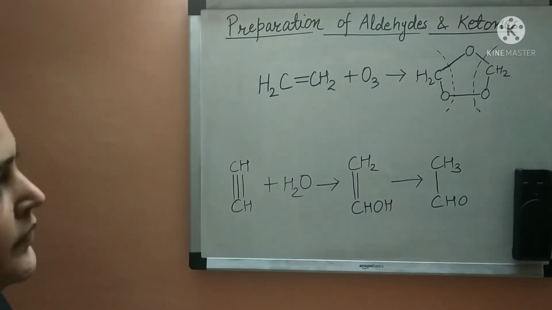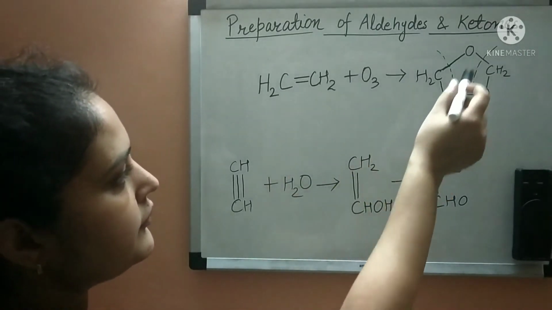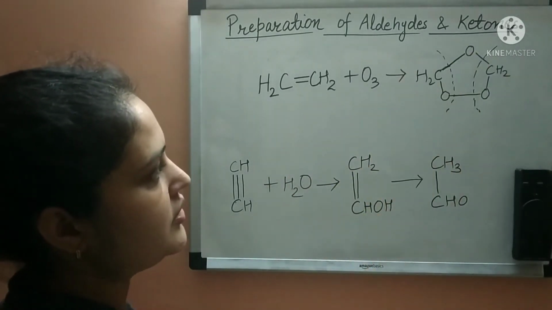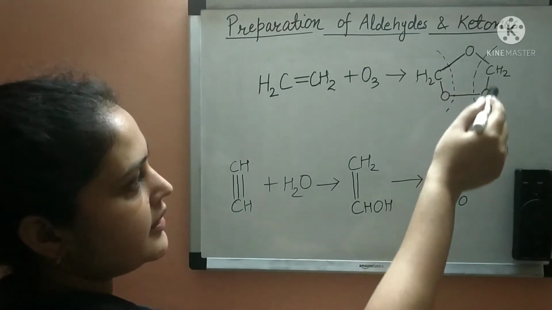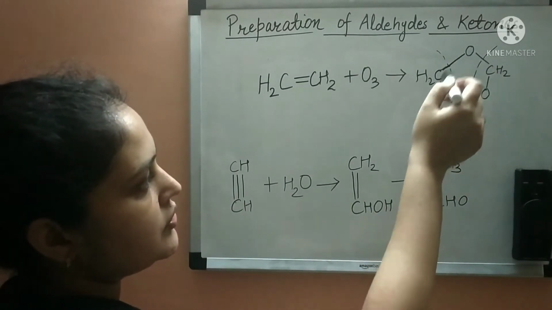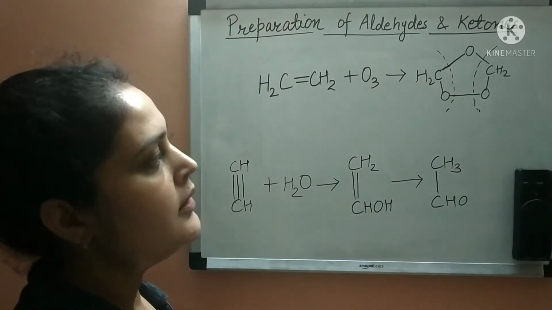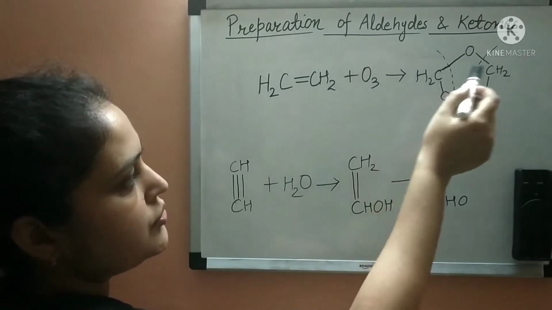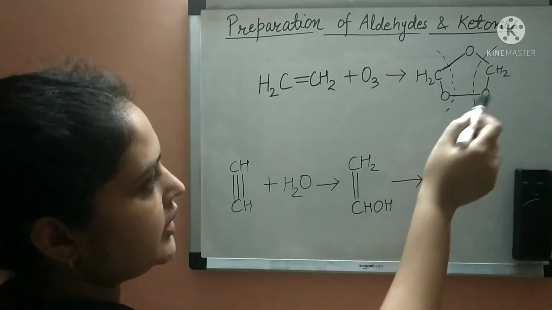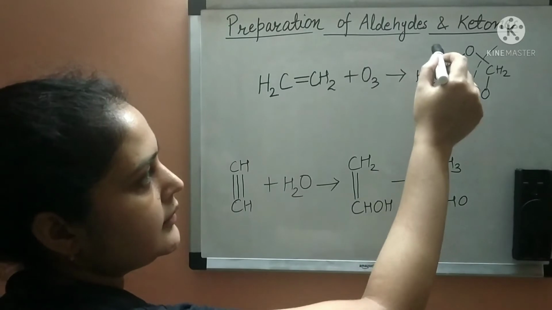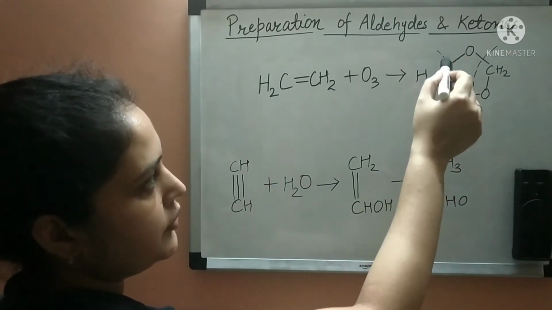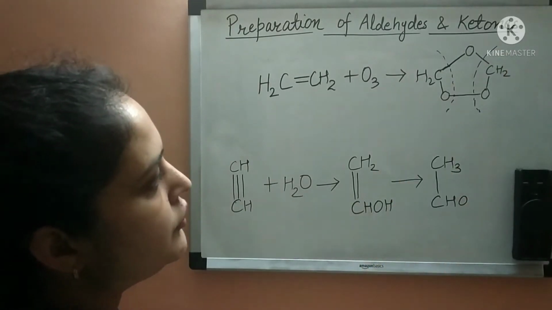Formaldehyde. Because firstly this type of ring structure is formed, in which you can see the 3 oxygen atoms, and here there is CH2, here also CH2. Then if we break this ring, from here and from here, what will you get?